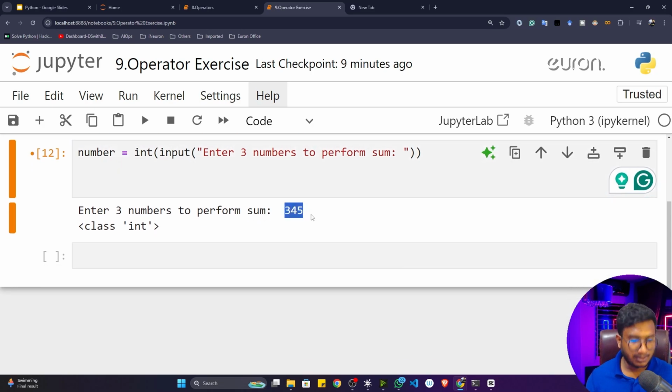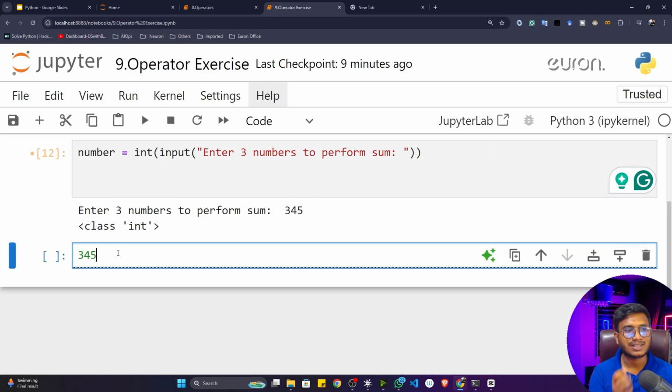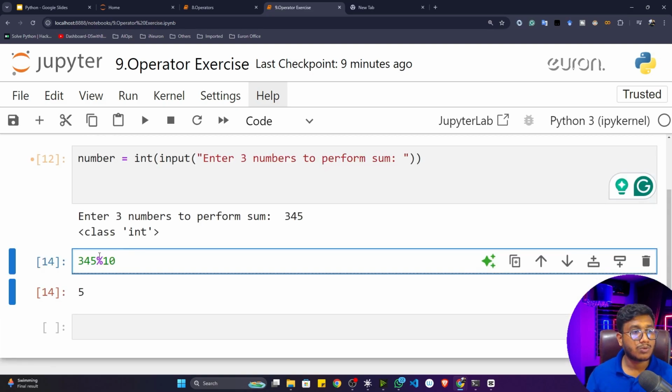So let's do one mathematical experiment. If you are familiar with mathematics, I think you know how we can do it. See, if you just calculate the modulus of this particular number with the help of 10, what is the remainder you will get? You will get 5. How modulus works, I already told you. It will give you the remainder after performing the division operation. Now I think you got it.